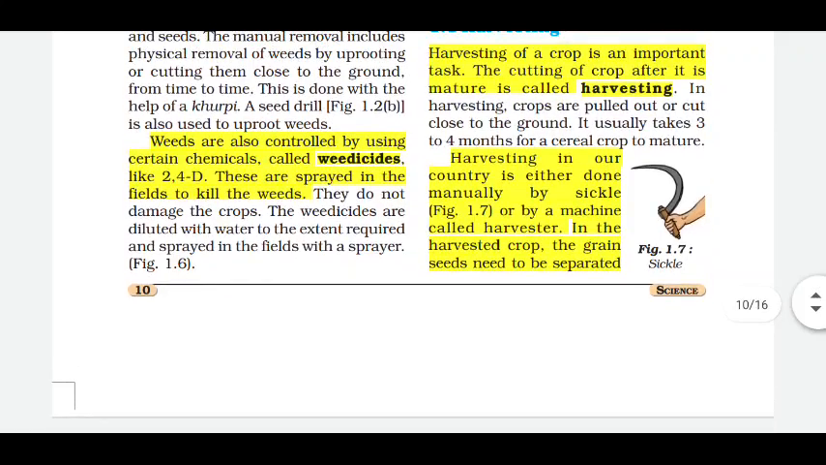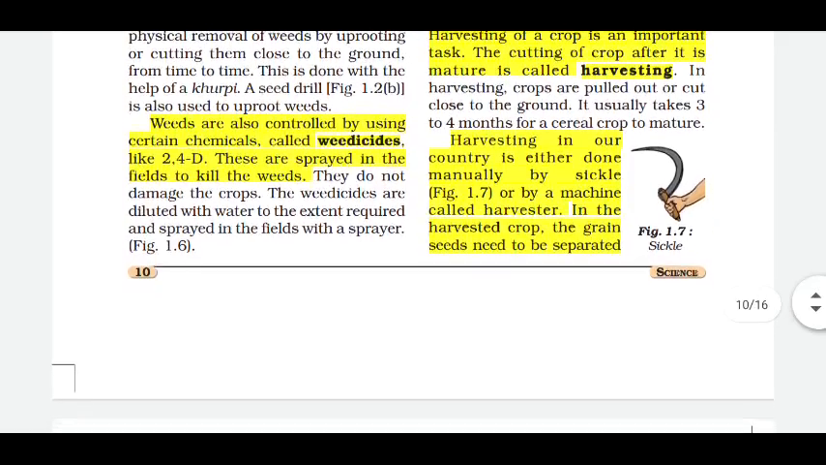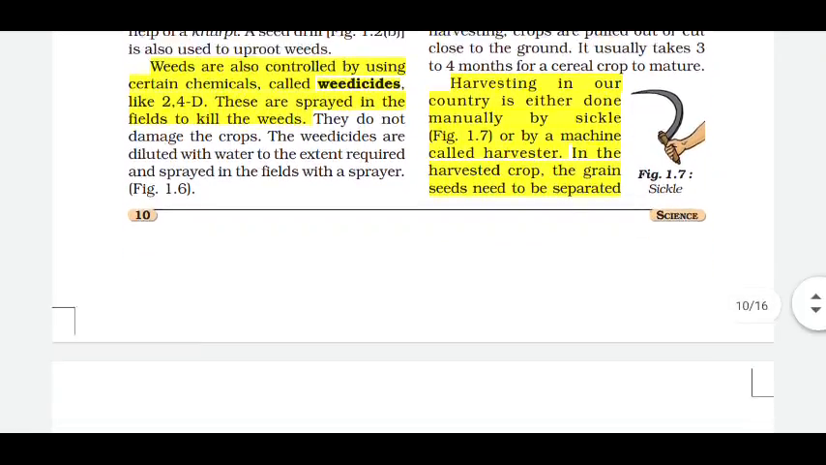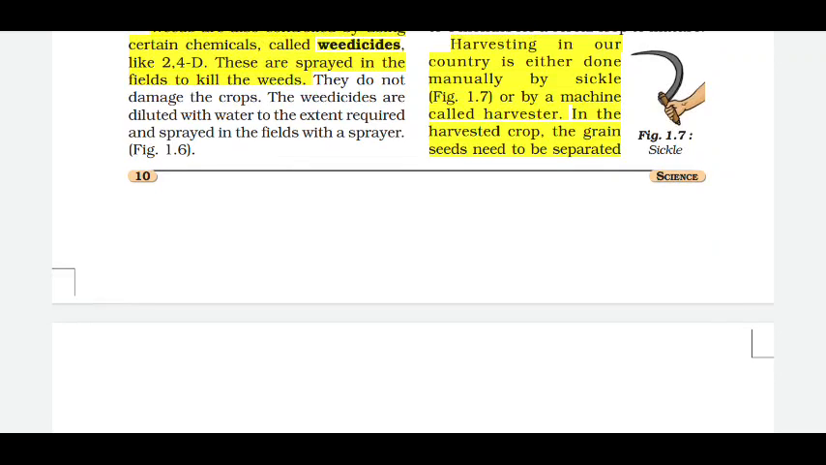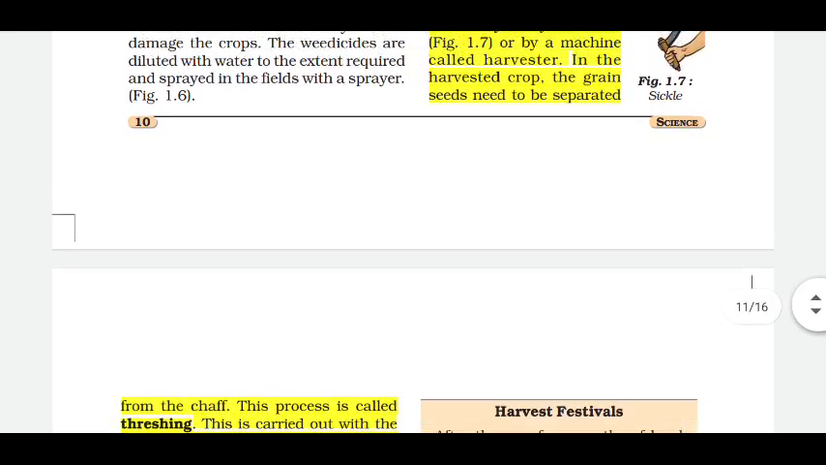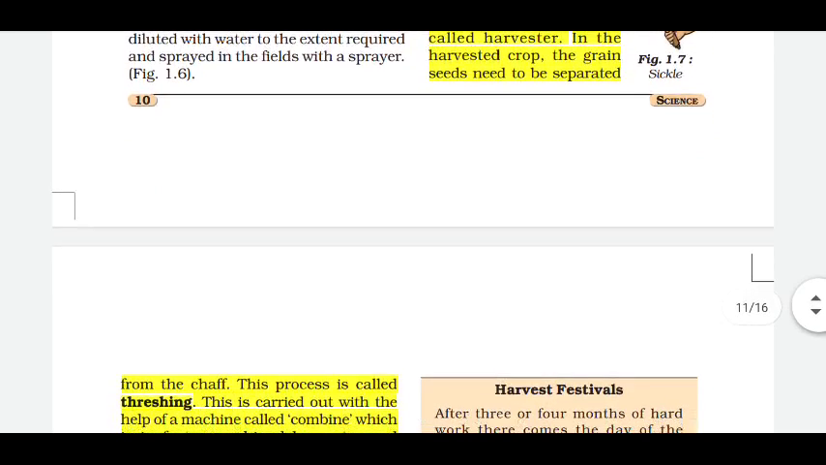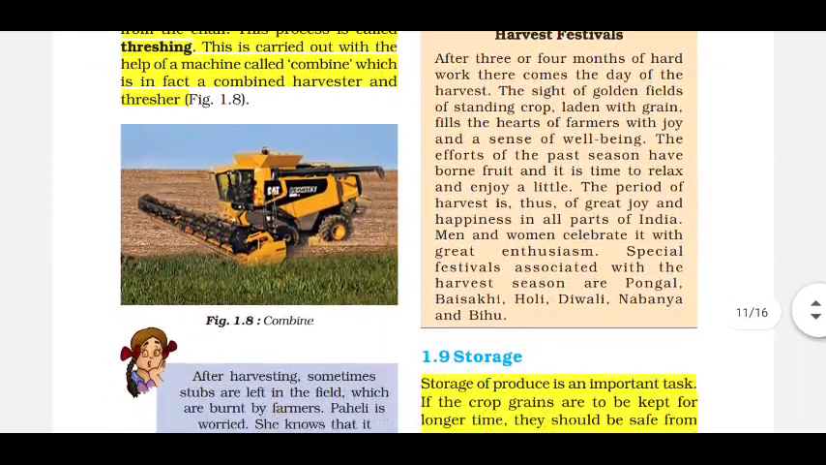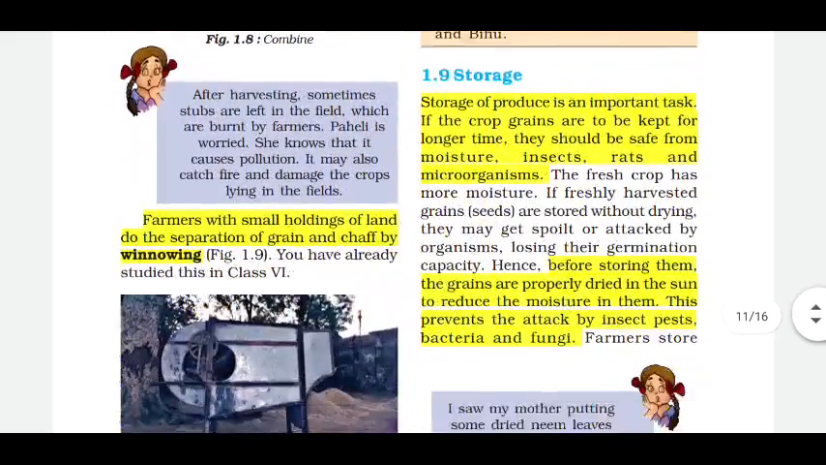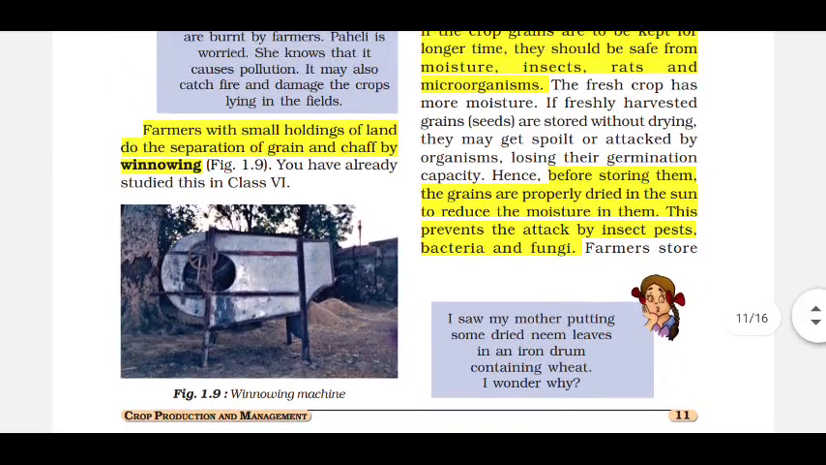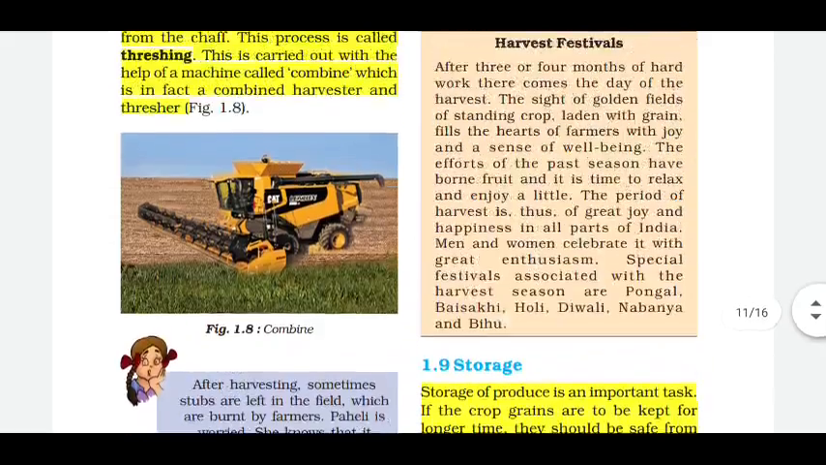Come to harvesting. Harvesting of a crop is an important task. The cutting of the crop after it is mature is called harvesting. Harvesting in our country is either done manually by a sickle or by a machine called a harvester. In the harvested crop, the grain needs to be separated from the chaff. This process is called threshing. It is done with the help of a combine. Farmers with small holdings of land do the separation of grain and chaff by winnowing.